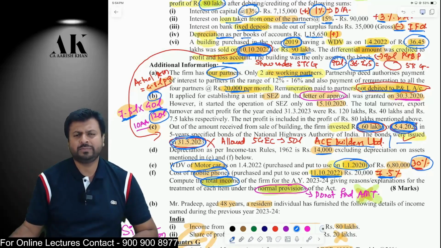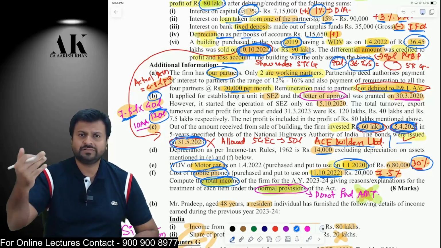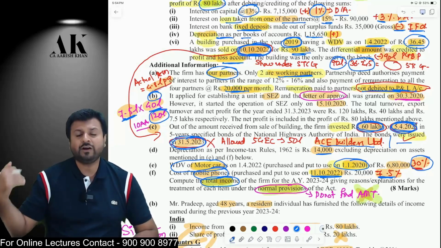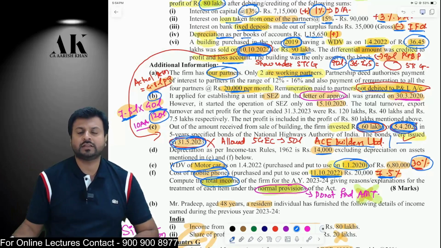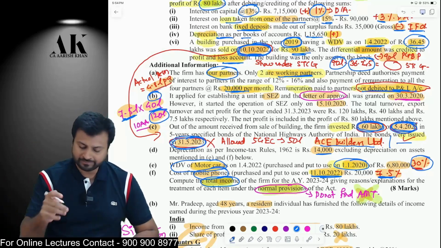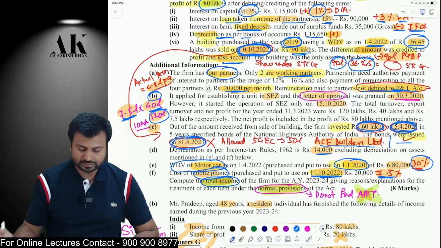Because of COVID, a lot of people got the letter of approval before 31st March 2020, but they were not able to start the business by 31st of March 2020. So the government has given an extension to those people who have already obtained the letter of approval. They can start the business till 31st March 2021. Okay, so the assessee has done that. Therefore, the assessee will be eligible for this particular benefit.